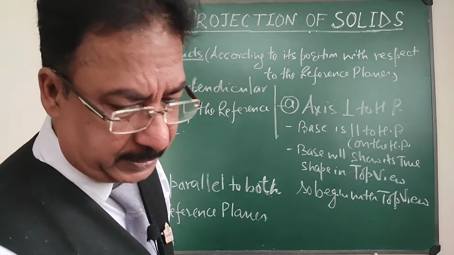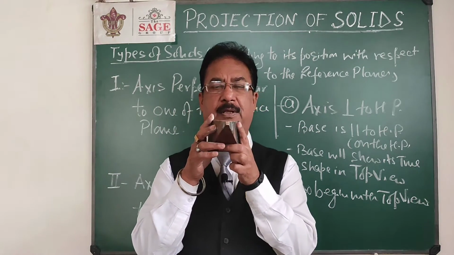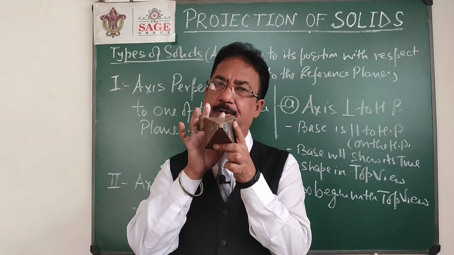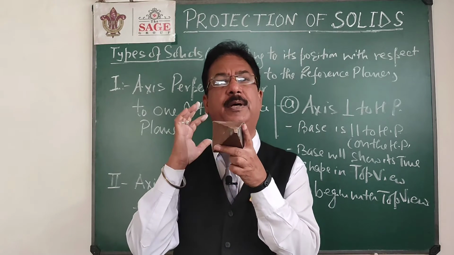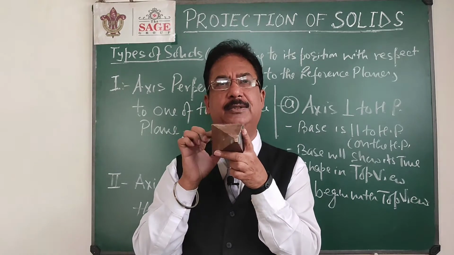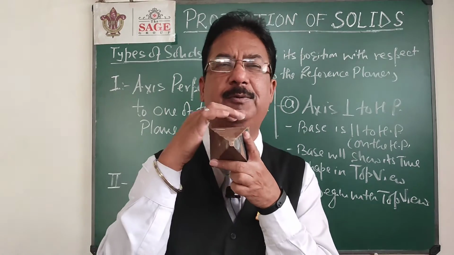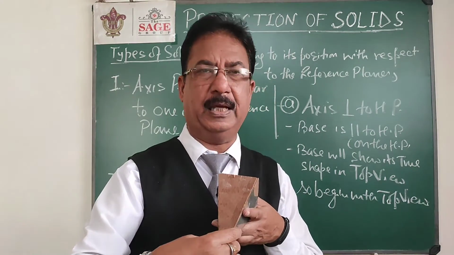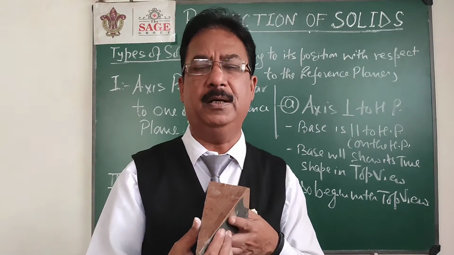Now the reverse of this case will be, if I hold this cone like this, now the axis will be perpendicular to the VP. So when axis will be perpendicular to the VP, this base is also parallel to VP. So in the front view, this time I will get the true shape of the base. So now I should start with the front view, that will be a square, and then after that, getting the front view, I can easily plot the top view, that will be a triangle.